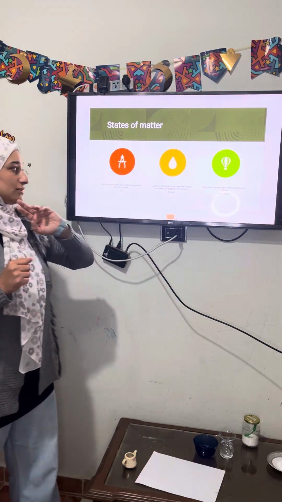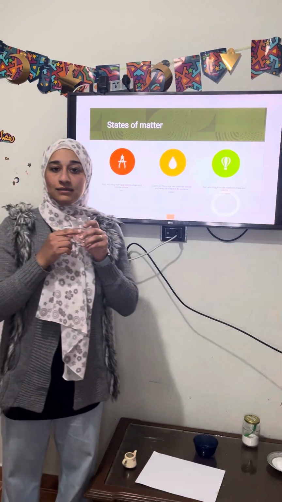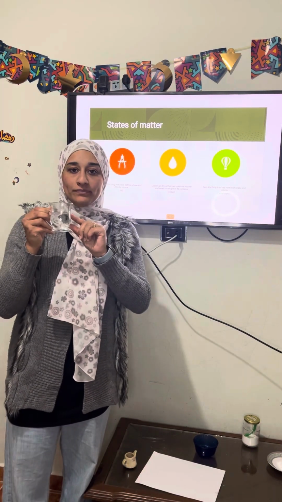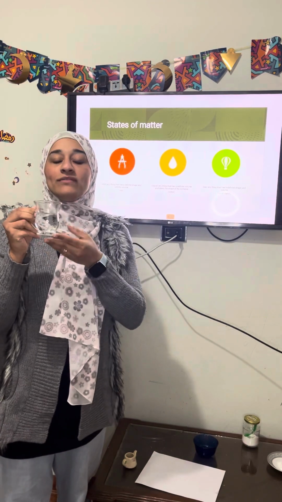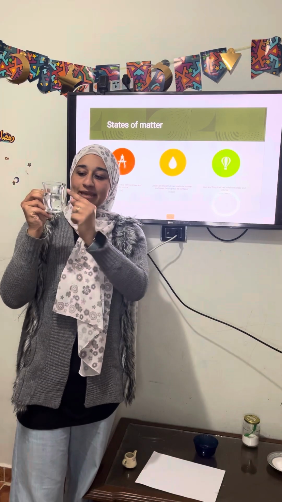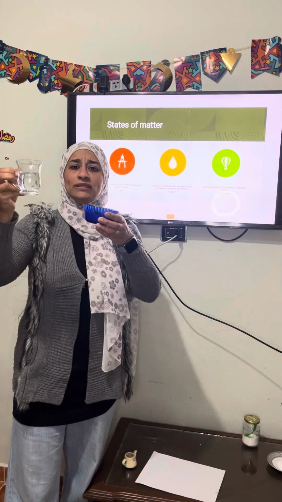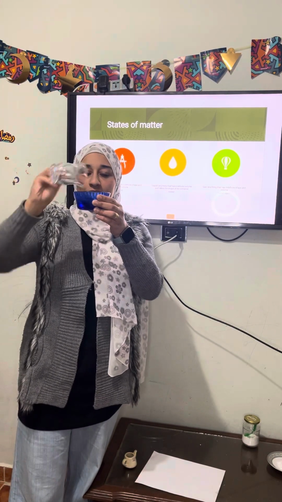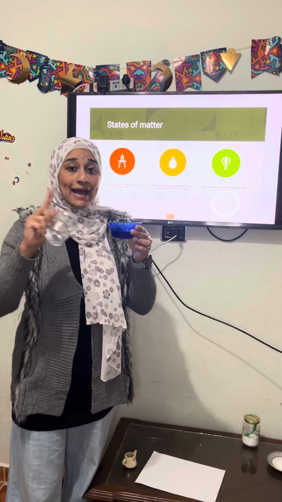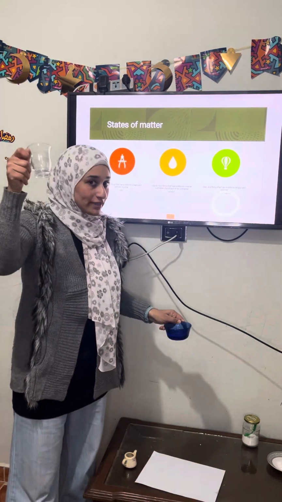Okay, the liquid matter, like the water, the milk, oil. Water has a definite volume, but takes the shape of the container. You see, the water here takes the shape of the glass. Okay, when we put this water into that container, it takes the shape of the other container. So the liquid hasn't a definite shape, it changes shape according to the container.